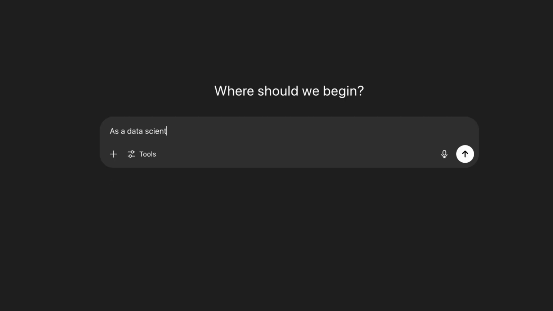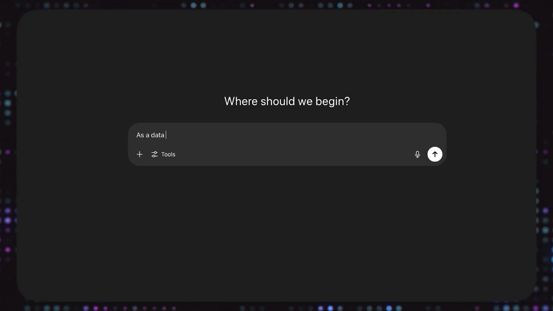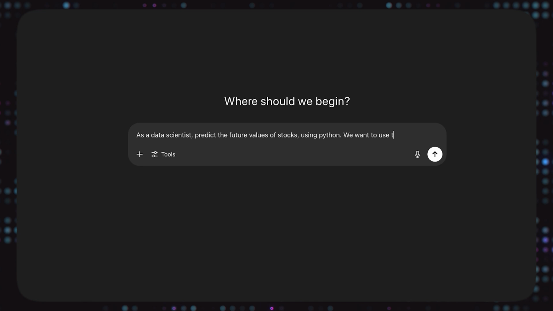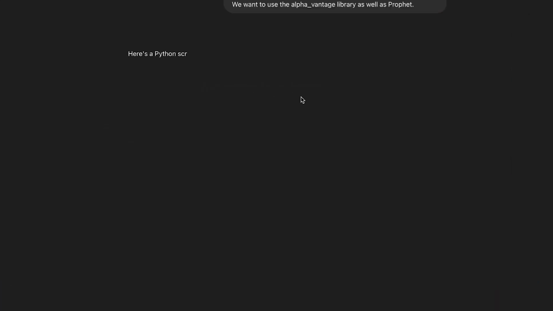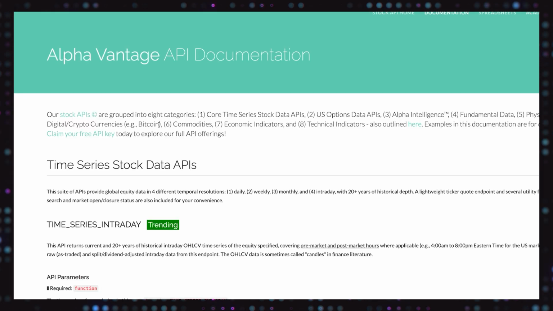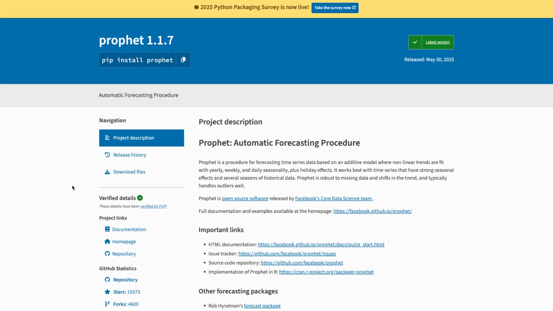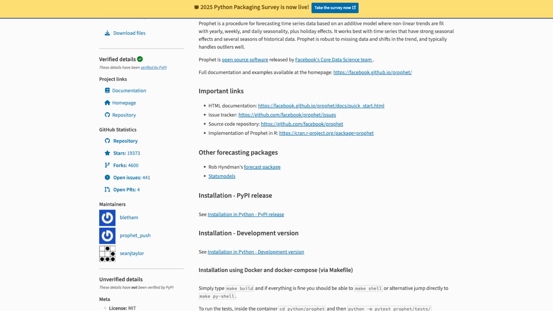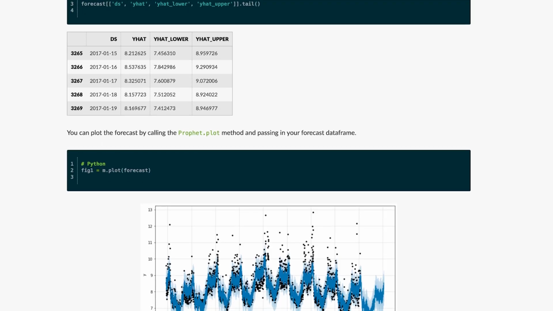When working with ChatGPT or any other LLM, we need to make sure that our prompting is on point. So we want to make sure it's concise and very, very specific to what we want. We're also going to be putting some guidelines on this. I want to use a specific API called AlphaVantage for our stock endpoints, and then we want to use Prophet as well for the future. It's a great open source engine created by Facebook.